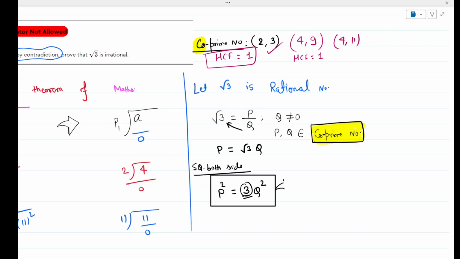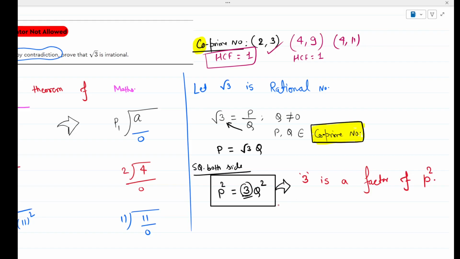The statement can be explained in this way. There are many ways to understand this. The first, we can understand that 3 is a factor of P square. Am I right? 3 is a factor of that P square.